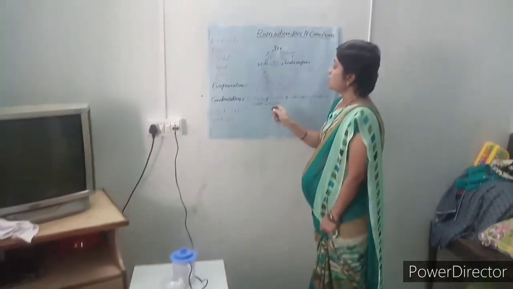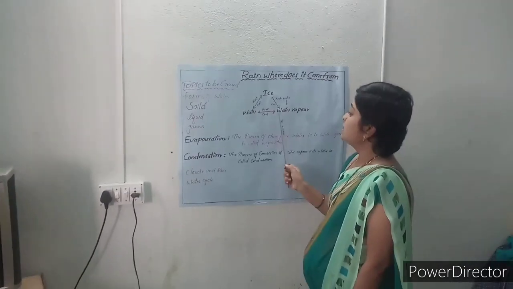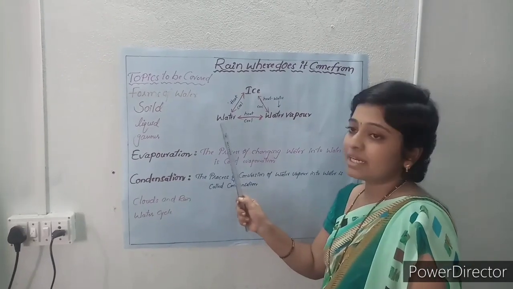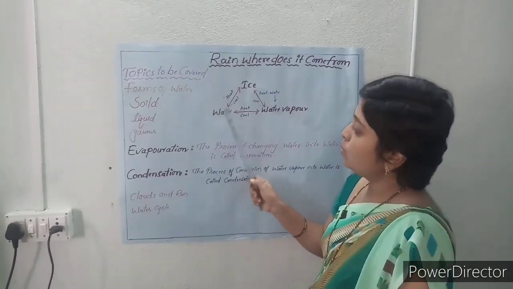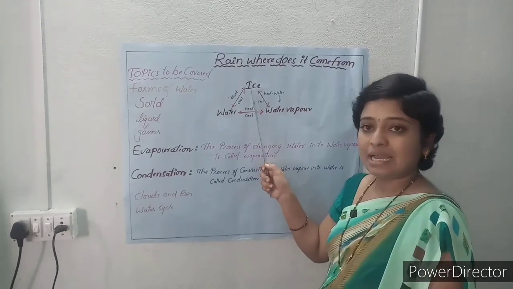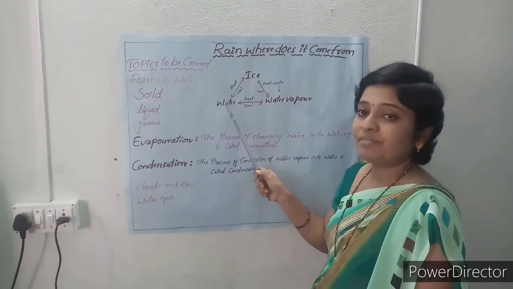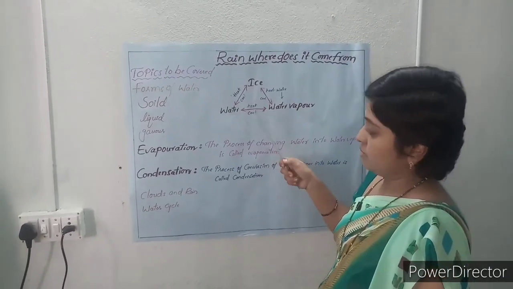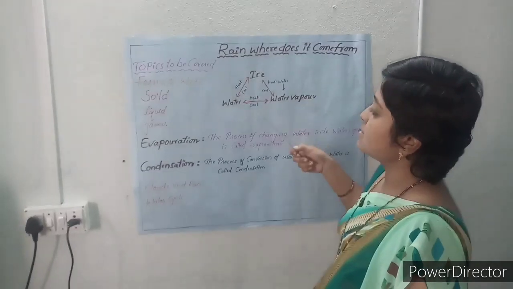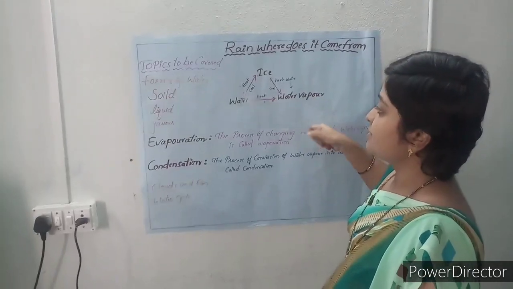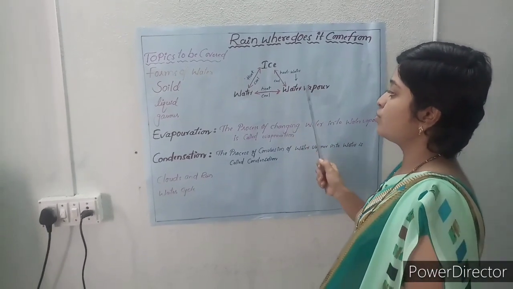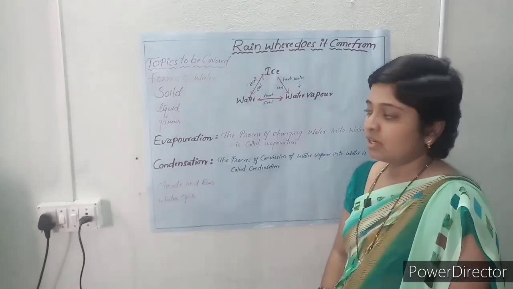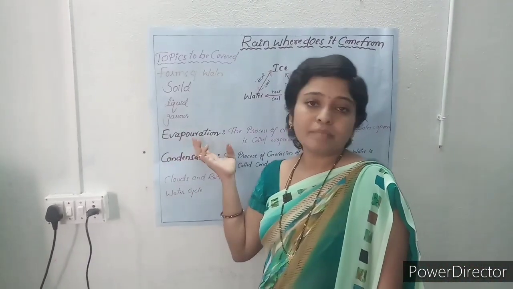So see here, when we heat water, it changes into water vapor. When we cool the water vapor, we again get water. When we cool again, then we get ice. When we heat the ice, we get water. In this equation we can see both the reactions: water from ice, ice from water, then water from water vapor, water vapor from water. Again ice. Okay. And next we will discuss evaporation.